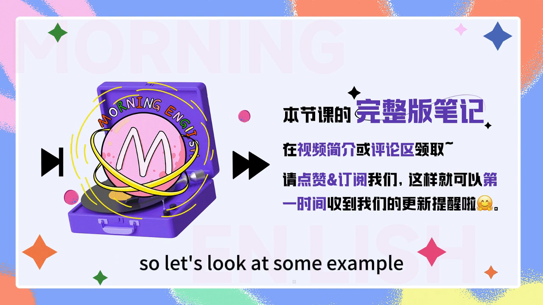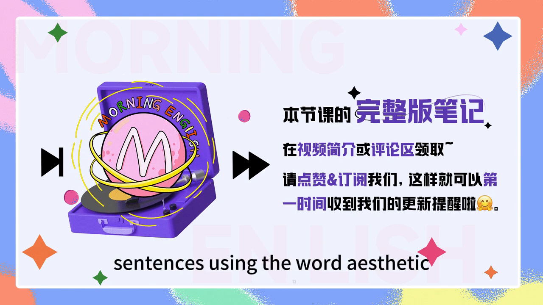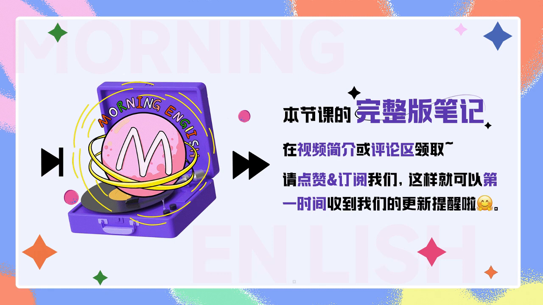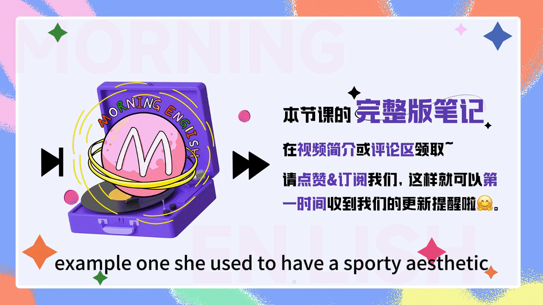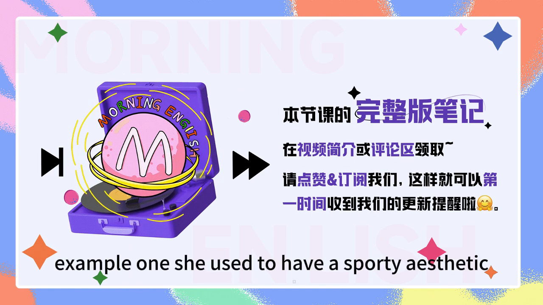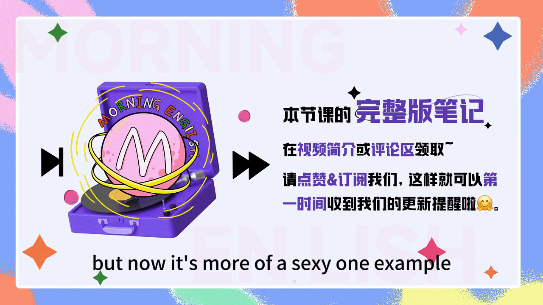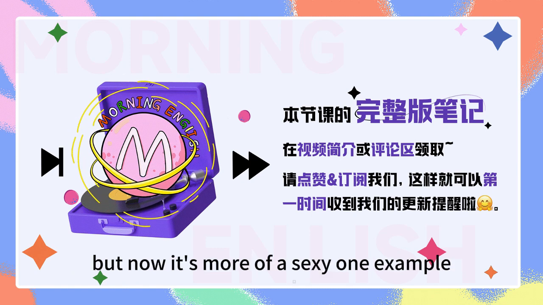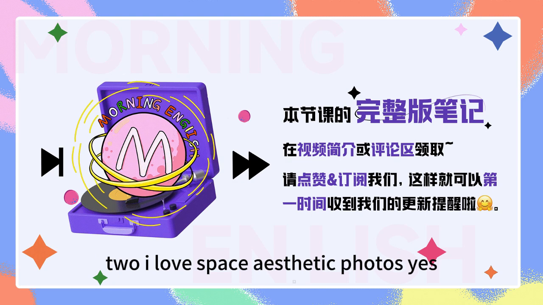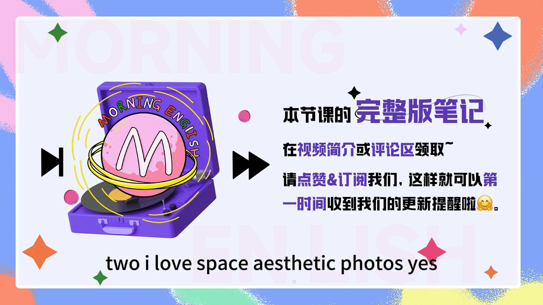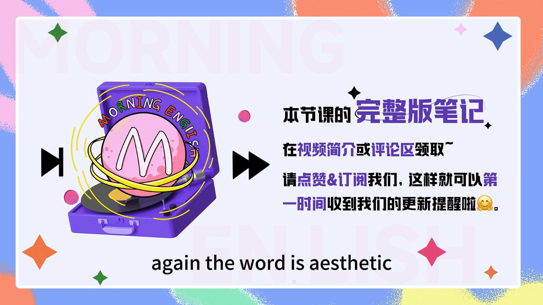So let's look at some example sentences using the word aesthetic. Example 1. She used to have a sporty aesthetic, but now it's more of a sexy one. Example 2. I love space aesthetic photos. Yes. Again, the word is aesthetic.